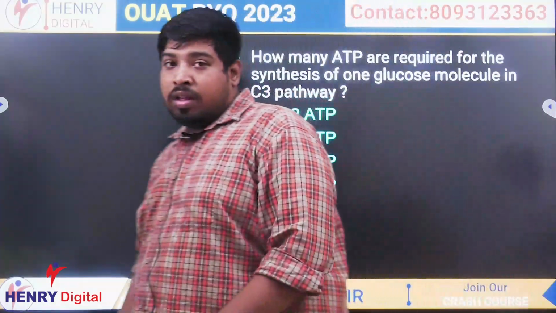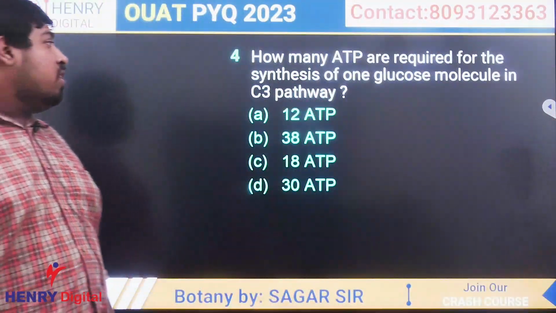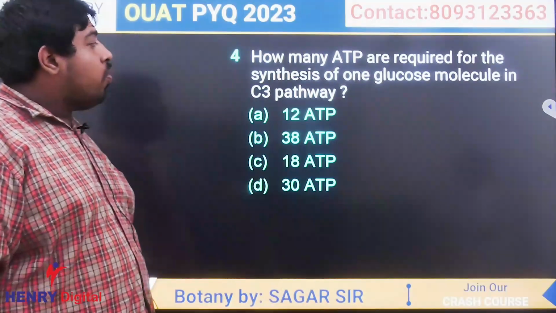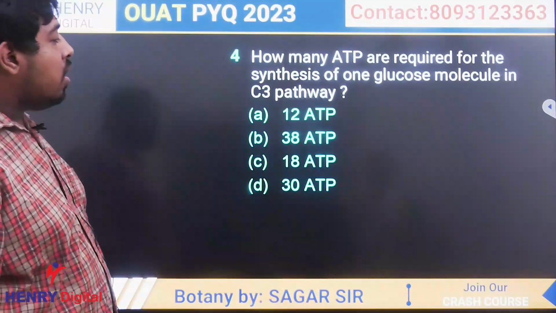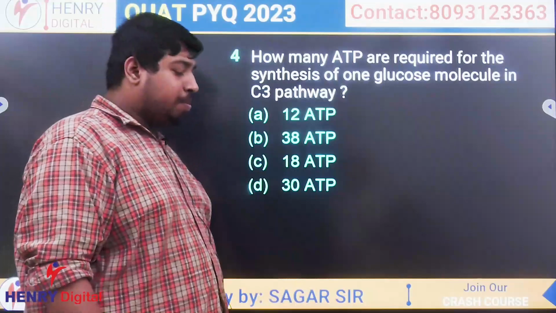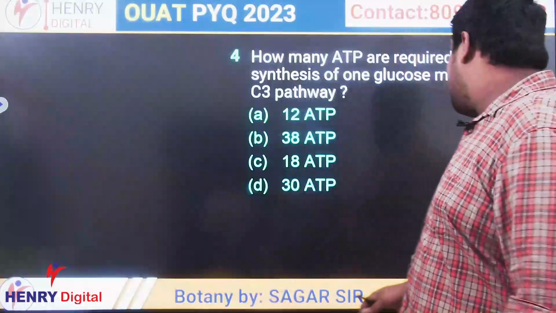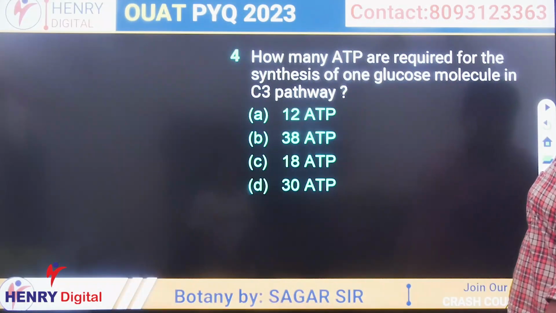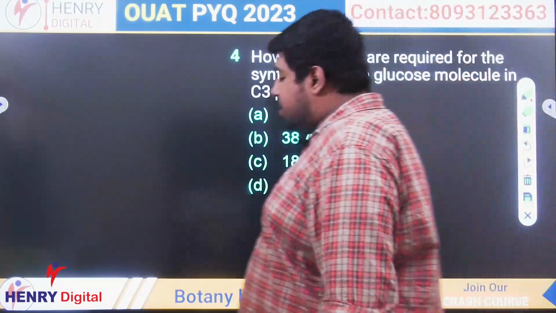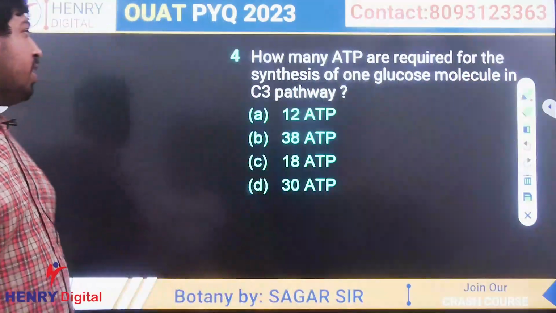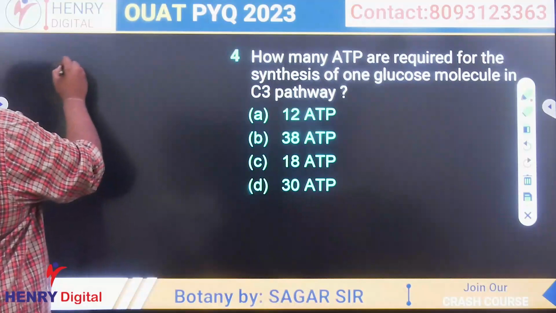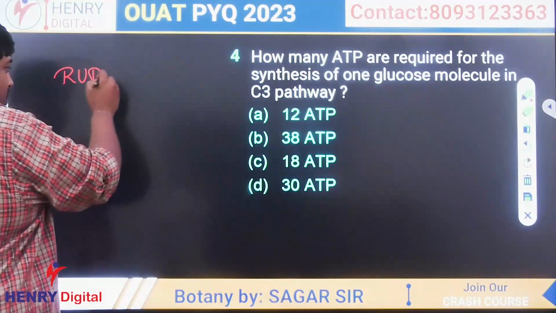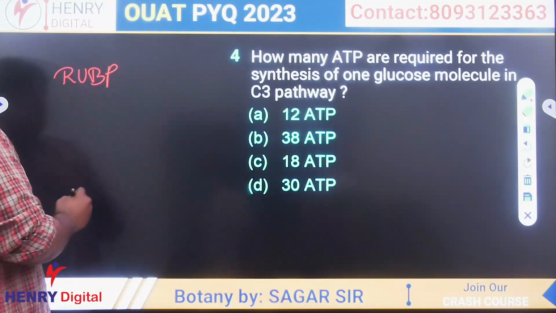Okay. Then the next question was, how many ATP are required for synthesis of one glucose molecule in C3 pathway? So let us discuss first about the C3 pathway. In the C3 pathway, the primary carbon dioxide acceptor is RuBP. Clear?